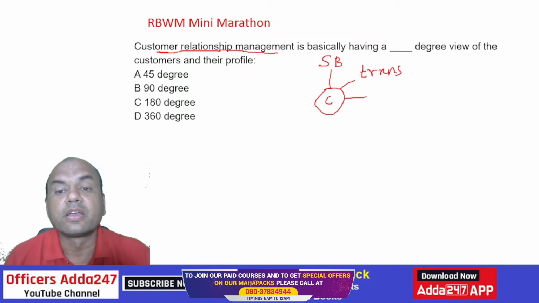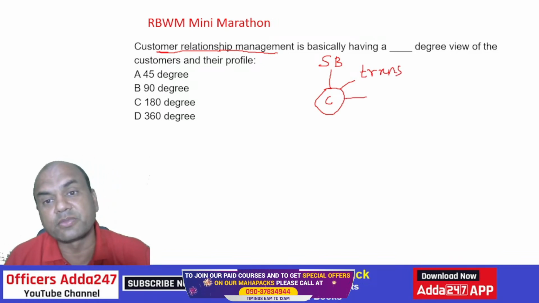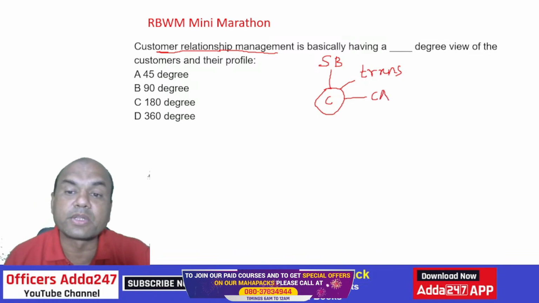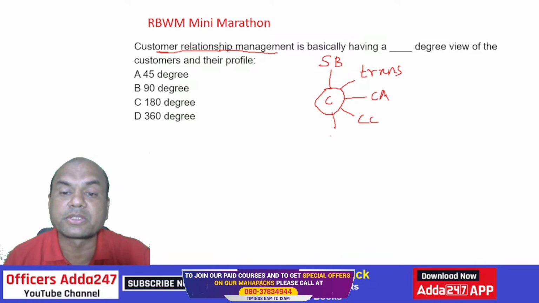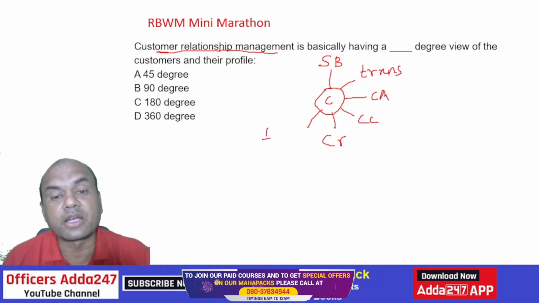Second, how many more accounts can be pitched? If the customer is doing heavy transactions, can a current account be pitched to that customer? Can a CC be pitched? Can a credit card be pitched? Can an insurance product be pitched? Can a TPP be pitched? TPP means third party products.